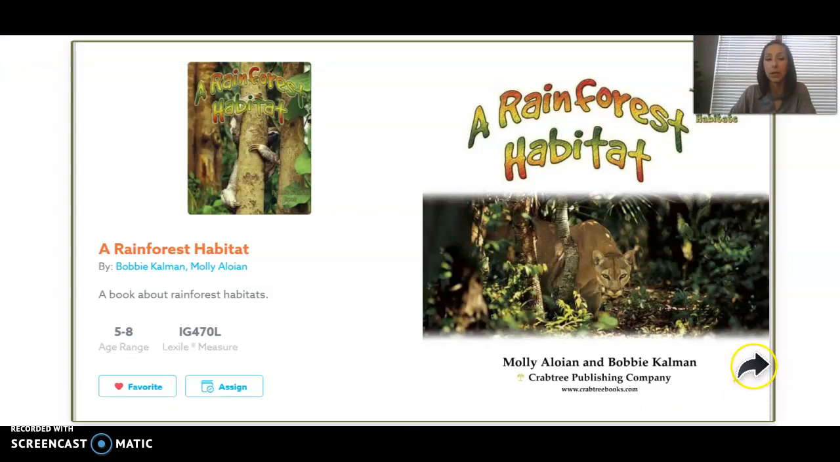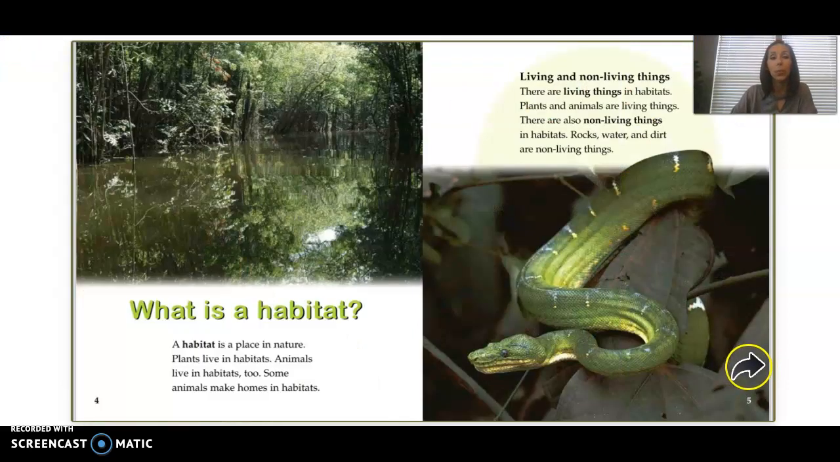A rainforest habitat. What is a habitat? And this was how our desert story started, so I'll go through this quickly. A habitat is a place in nature. Plants live in habitats. Animals live in habitats too. Some animals make homes in habitats.